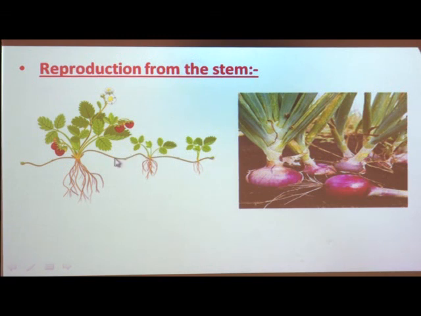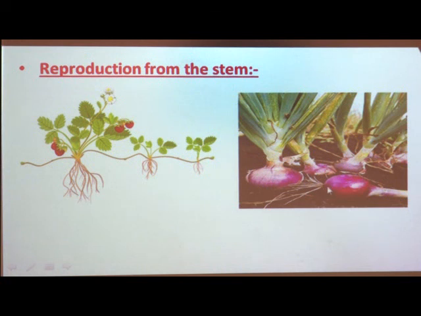Here you can see from the first stem another new plant is coming out, then from the next stem another plant is coming out. So, these stems which give rise to new plants are called runners.